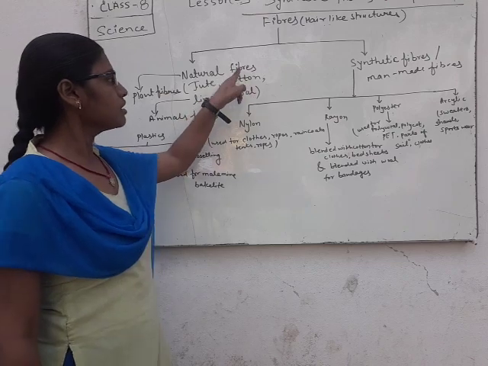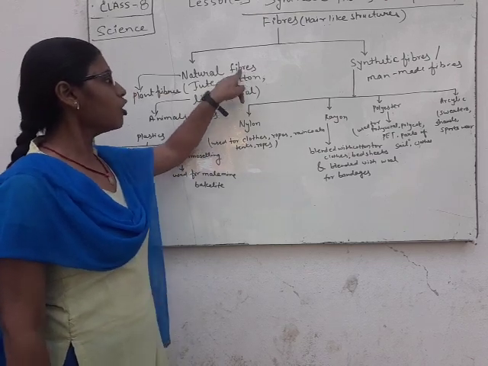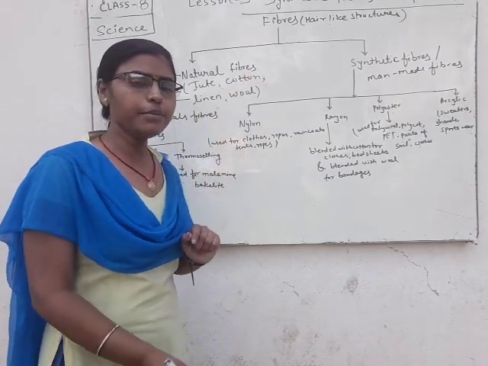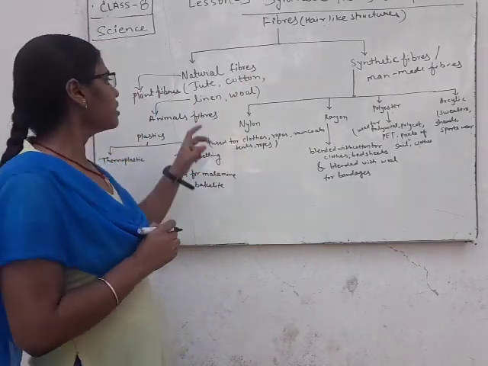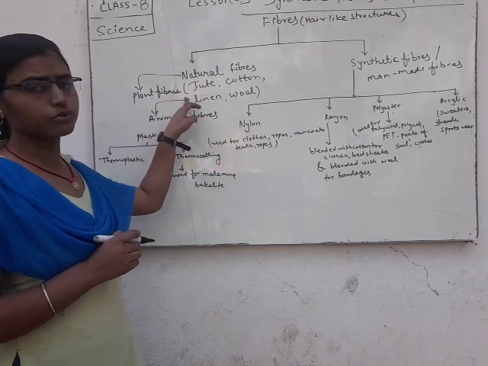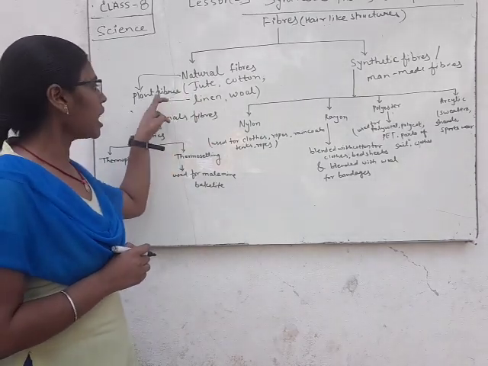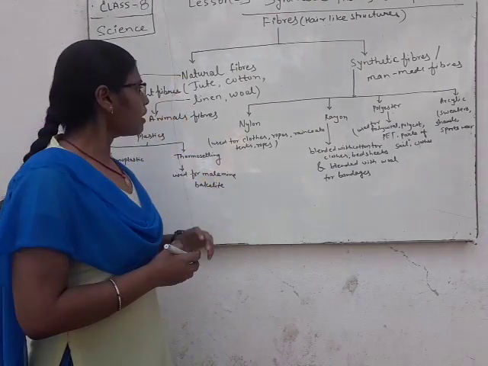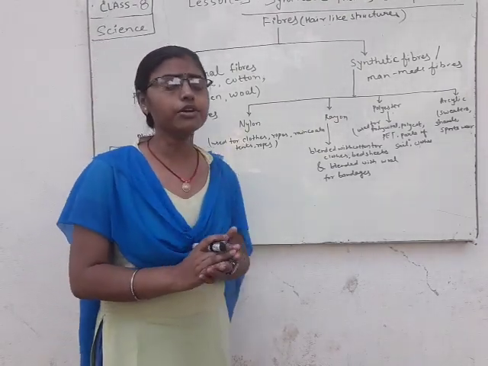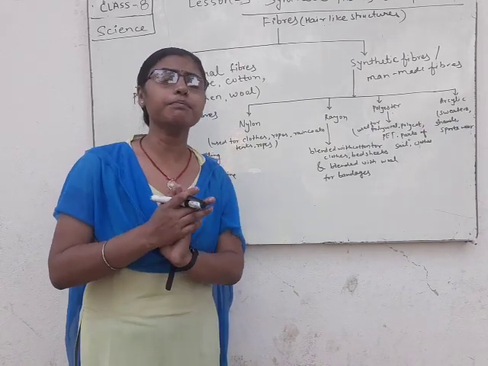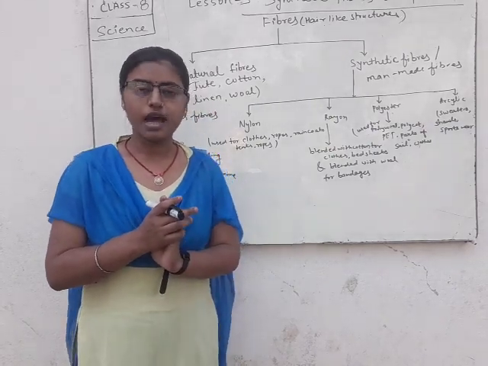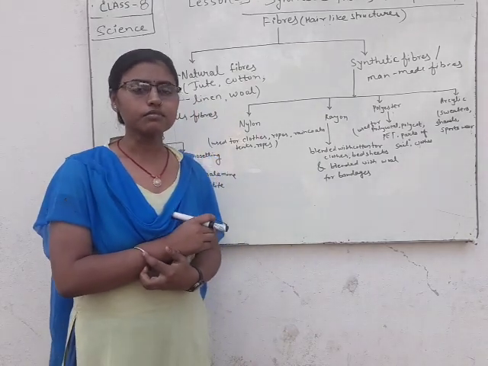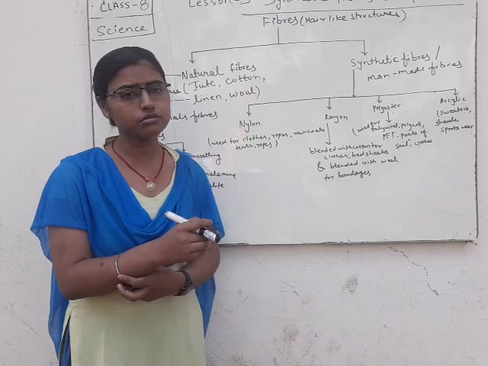Natural fibers are those fibers which are obtained from nature. Natural fibers are classified into two groups, plant fibers and animal fibers. Plant fibers are those fibers which are obtained from plants, such as cotton, coir, jute.